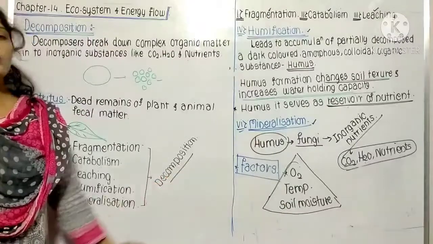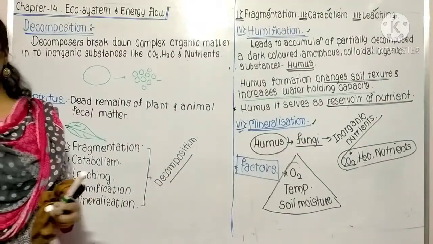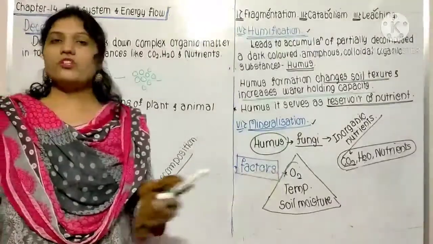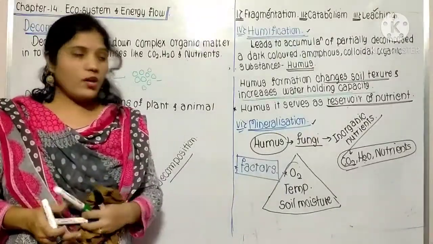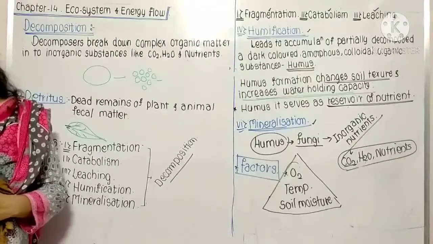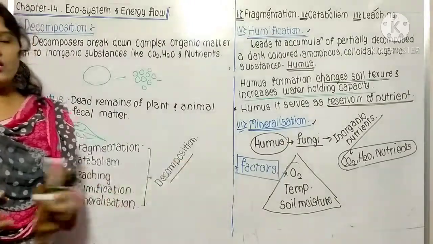Then the next ones are temperature and soil moisture. At a low temperature, the process of decomposition never takes place. And if the soil moisture is also low, then also decomposition does not take place.